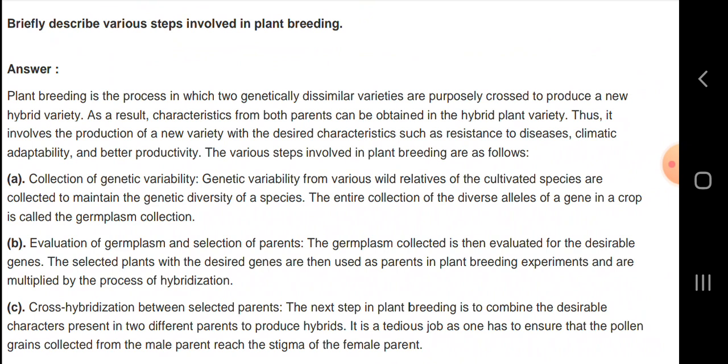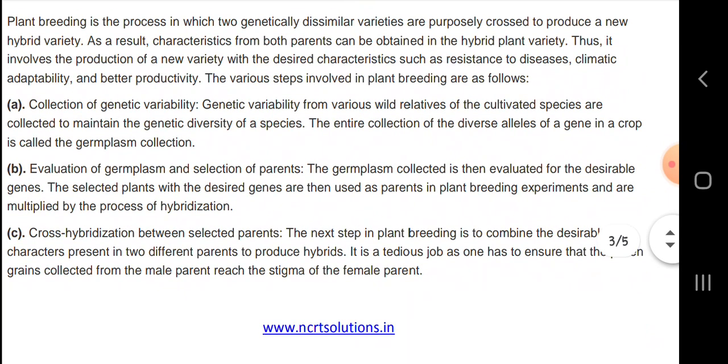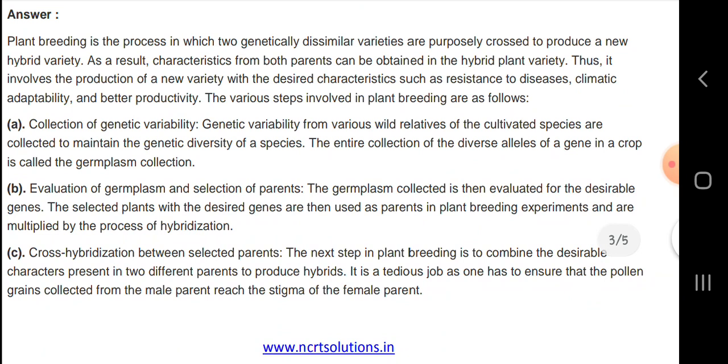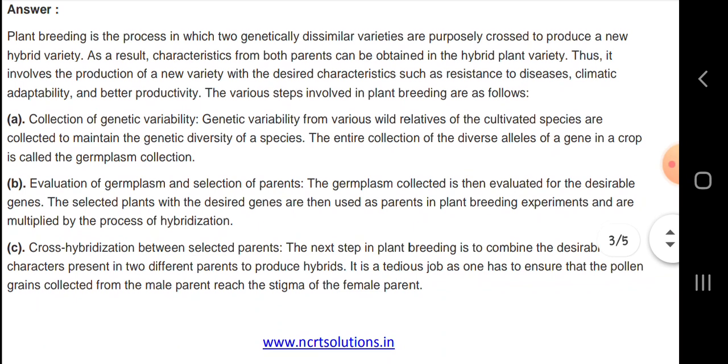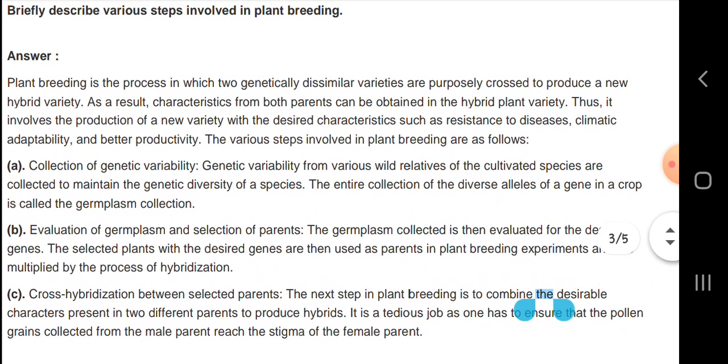Next, collection of genetic variability. Genetic variability from various wild relatives of the cultivated species is collected to maintain the genetic diversity of a species. Then evaluation of germplasm and selection of parents. The germplasm collection is evaluated for the desirable genes, followed by cross hybridization between selected parents.